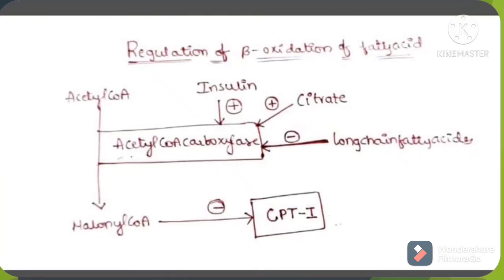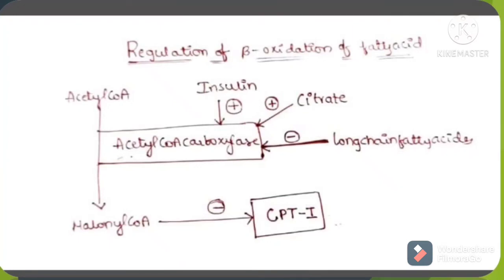And this acetyl coenzyme A carboxylase, as the picture shows, will convert the acetyl coenzyme A into malonyl coenzyme A, and this malonyl coenzyme A will again inhibit CPT1. We'll discuss CPT1 in the other videos I talk about glucose homeostasis, but now acetyl coenzyme A carboxylase is inhibited by long chain fatty acids.